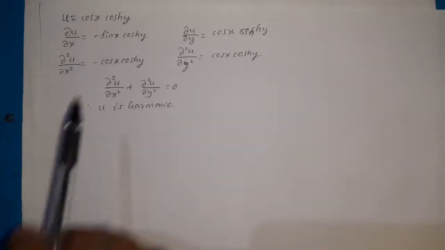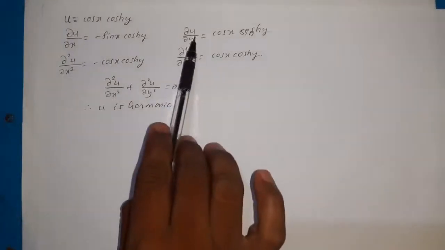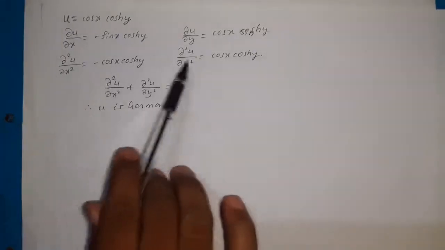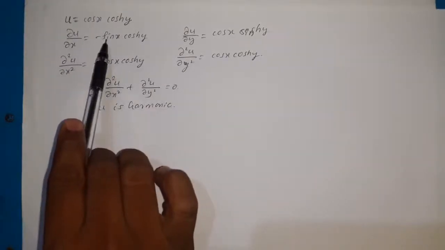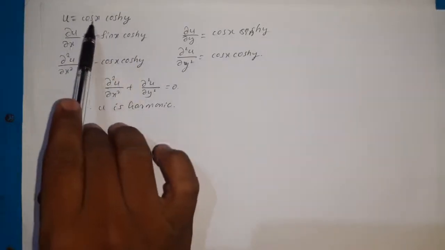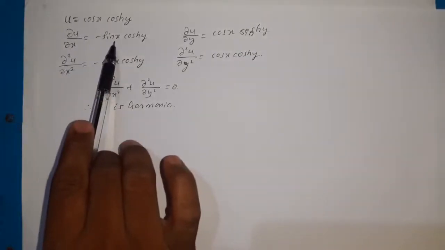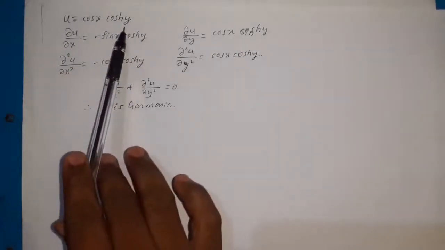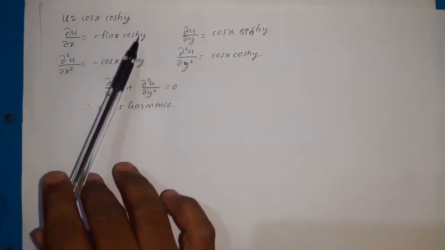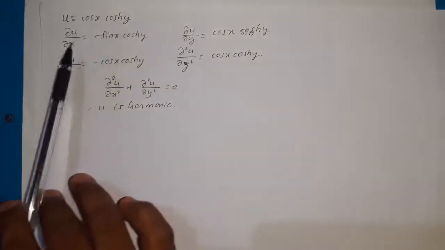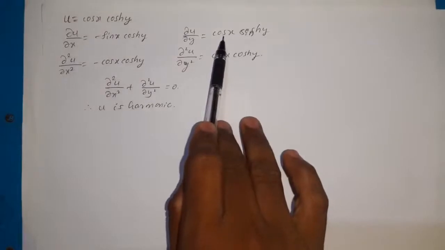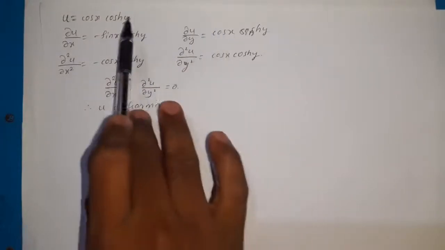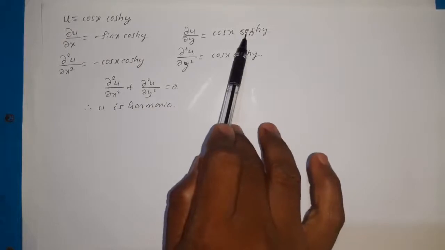For that we need to find ∂u/∂x, ∂u/∂y and ∂²u/∂x², ∂²u/∂y². So here ∂u/∂x is minus sin x into cos hyperbolic y, because differentiation of cos x is minus sin x, and that of cos hyperbolic y is cos hyperbolic y only, because y is constant while differentiating with respect to x. And ∂u/∂y, so here we need to treat that cos x as constant, then differentiation of cos hyperbolic y is sin hyperbolic y.